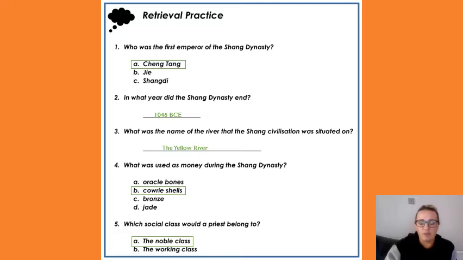Question 3, what was the name of the river? I think we've discussed this quite a bit, so you should have all got this one right. The answer was the Yellow River, with capital letters. Question 4, what was used as money during the Shang dynasty? The answer was B, cowrie shells. And question 5, which social class would a priest belong to? He would belong to the noble class. Okay, so tick those or correct those, pause it if you need to, and then press play when you're ready to carry on.